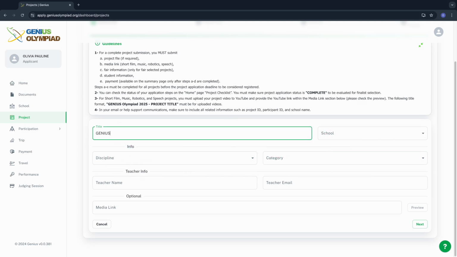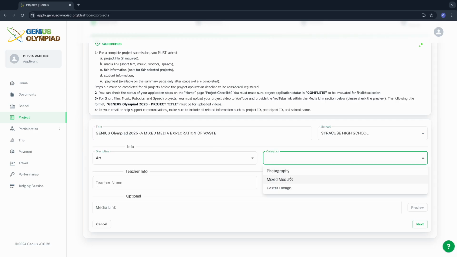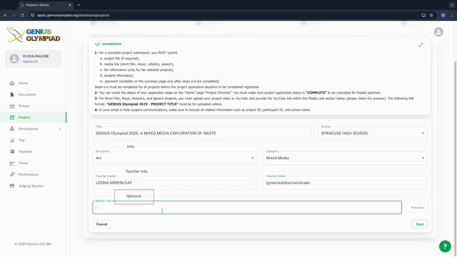Genius Art. For the art category, please ensure that your project title follows the required format. Once you've entered all the required information, you have the option to add a media link if you have one.